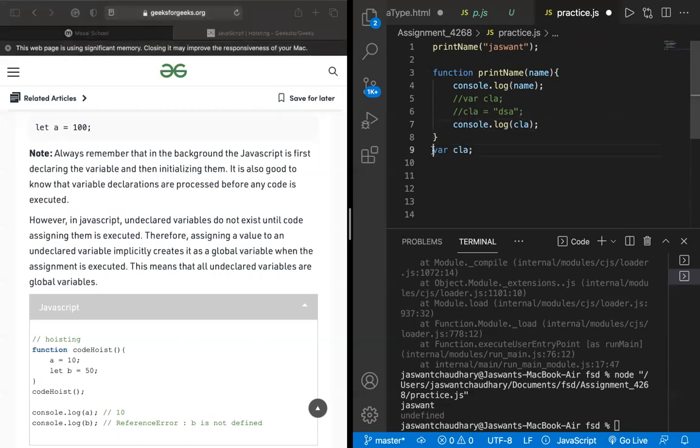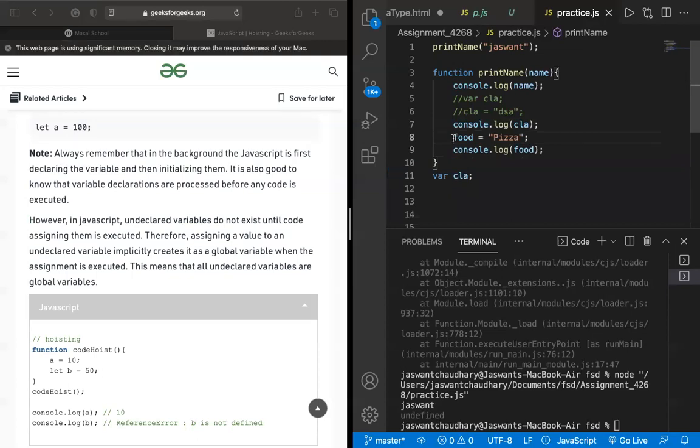So let me show you one thing. Let us use something like this: food is equal to pizza. We are taking an example, don't take it for a serious note. Now we are consoling it, console.log. If I print this food, since it is the behavior of JavaScript that when a variable is not declared, it will declare it as a global variable, since food is not declared anywhere, it is just assigned a value, right? Here in this line.